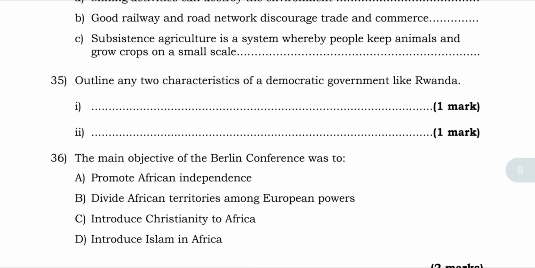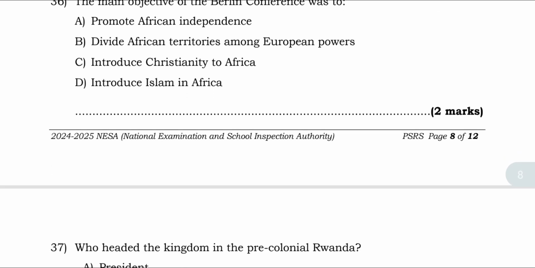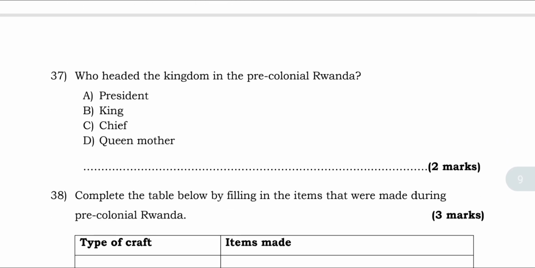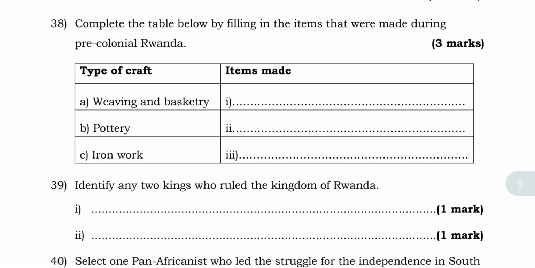35, outline 2 characteristics of a democratic government like Rwanda. The main objective of the Berlin Conference was to do what? To divide African territories among European powers. This is the best answer. We can move on to the next question, and this is question 17. Who heads the kingdom of pre-colonial Rwanda? That is King.